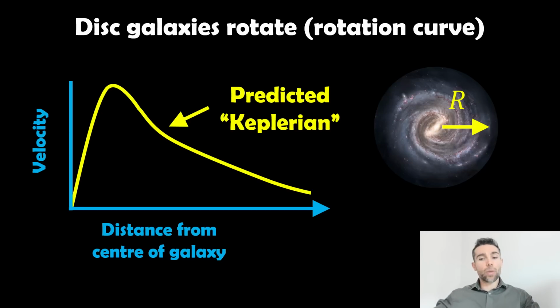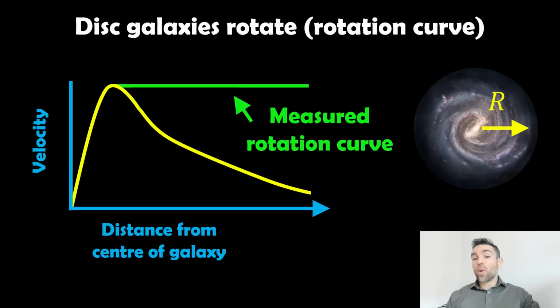So we expect the drop off. That's what we predict. As we get further away from the centre of the galaxy, they should be orbiting slower. So that rotation curve should decrease as we get further away. However, when we actually measure the rotation of pretty much all these galaxies, it's flat. It doesn't decrease with distance. It stays relatively flat, which means that the velocity is too high. They're rotating too fast on the outer parts of the galaxy, and that's not predicted.